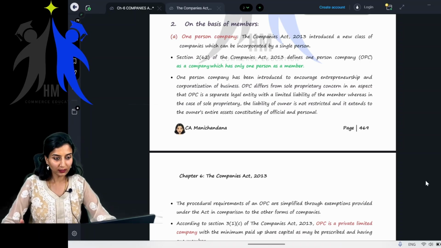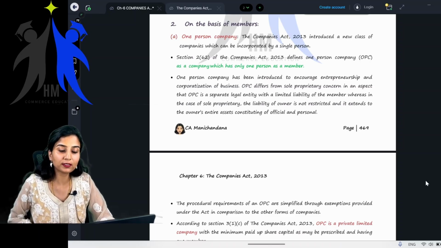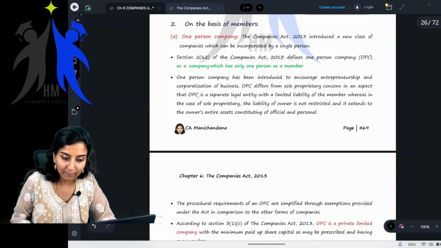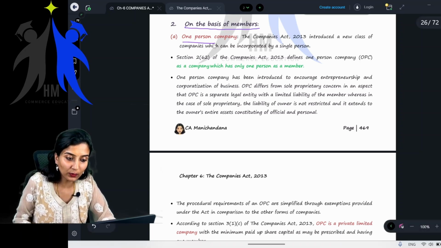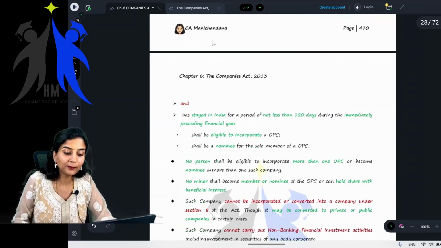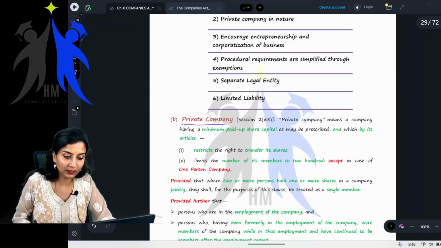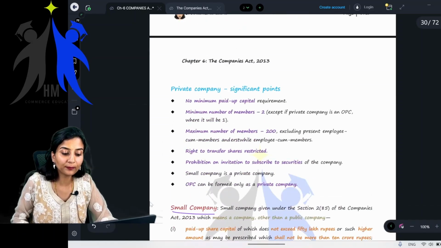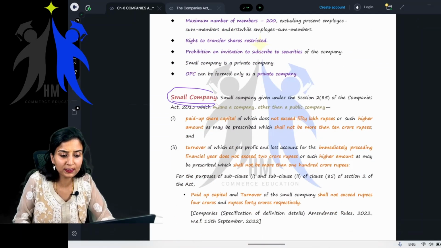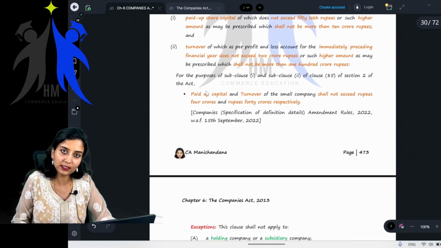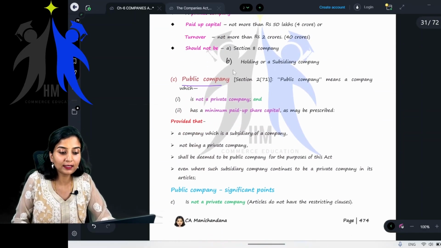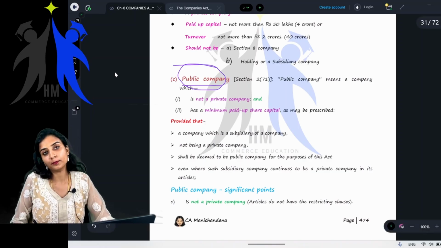Now let's start off with the classification of companies on the basis of members, right? Okay, so let's just read what are the companies under this subheading. The first one being one person company, then comes the private company, and then small company. See, OPC and small company are nothing but private companies. Small company and OPC are also private companies only. And next comes public company, right?